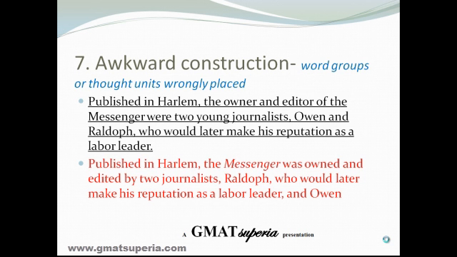So, published in Harlem, the Messenger was owned and edited by two journalists, Randolph, who would later make his reputation as a labor leader, and Owen. The given sentence says two young journalists, Owen and Randolph, who would later make his reputation as a labor leader. It is misleading and unclear as to who we are referring to. You could refer to Owen or Randolph, but you have to be very clear who. By pushing the phrase who would later make his reputation as a labor leader along with just one name, Randolph, that ambiguity is removed and the awkwardness disappears. The sentence becomes clearer, the arrangement much more effective.